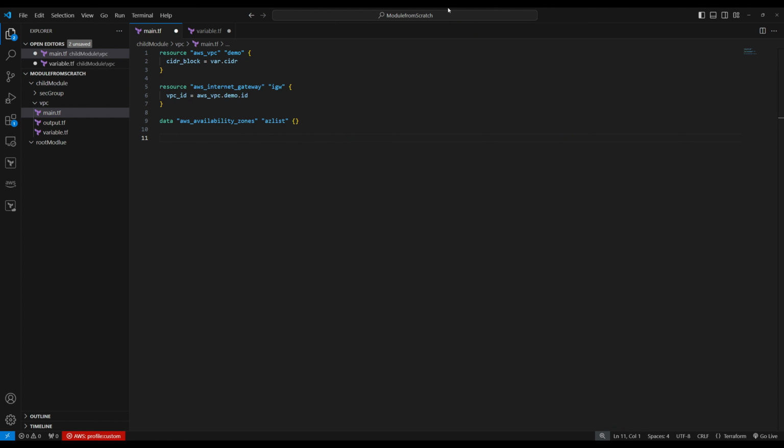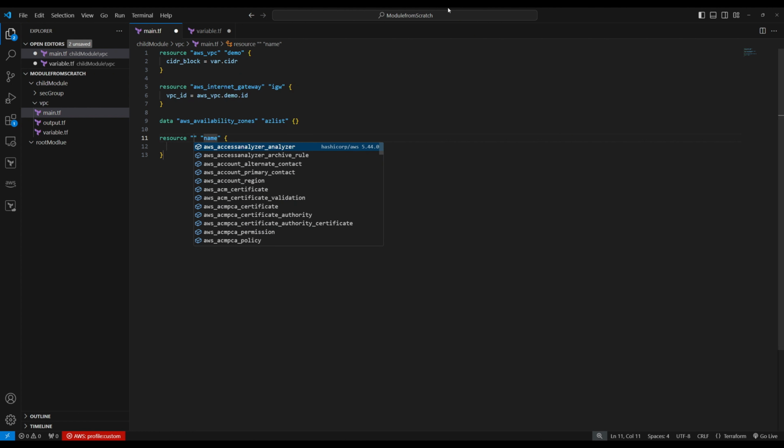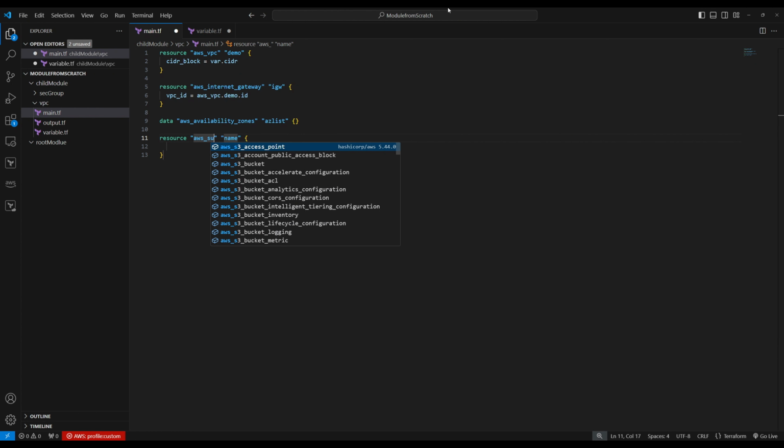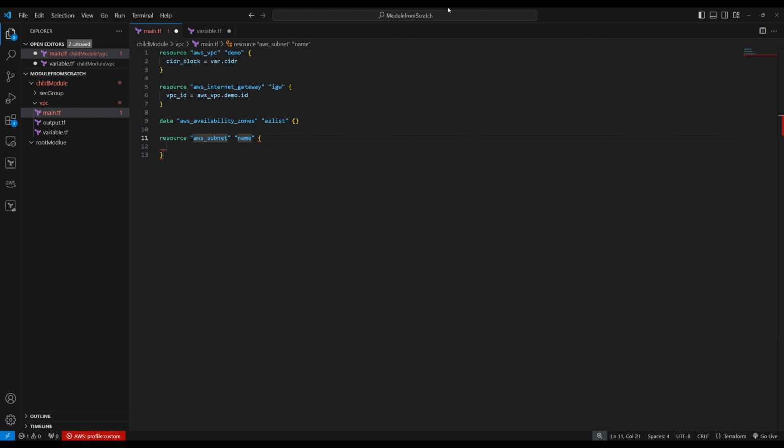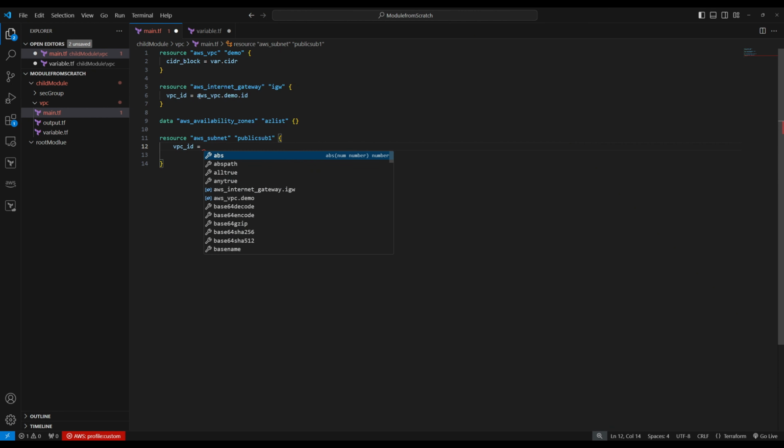Let's create a subnet. Resource, so aws_subnet. So this is public sub 1. So the subnet requires which VPC it is going to. So VPC ID, again the VPC ID is this one. See, VPC ID.